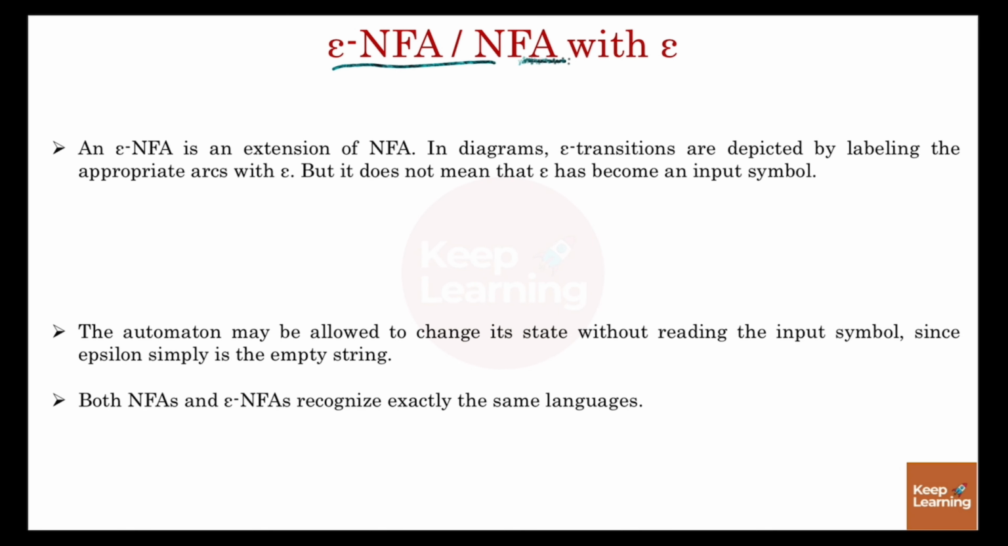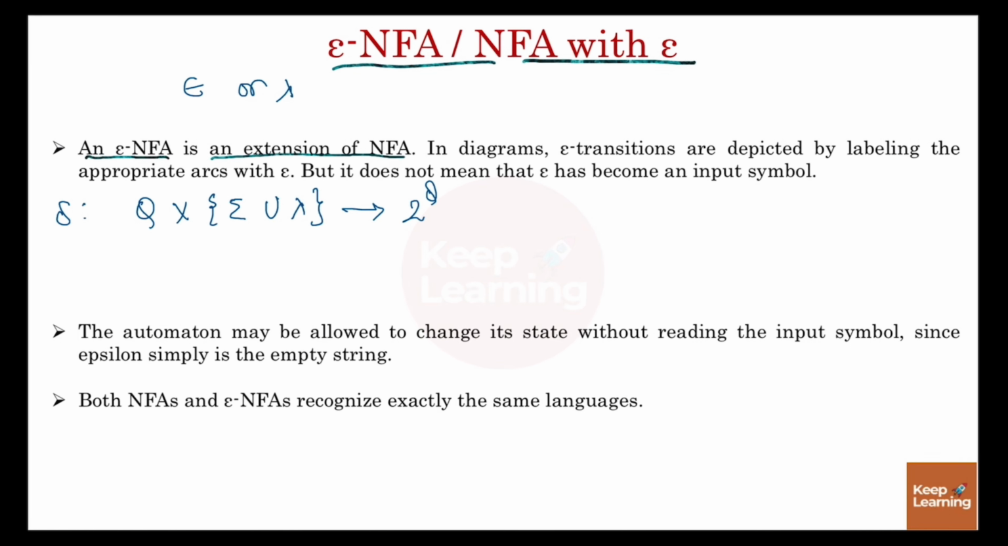epsilon-NFA or NFA with epsilon. An epsilon-NFA is an extension of NFA. And the transition function of epsilon-NFA is defined as from a state by taking an input symbol or by taking epsilon, you can reach to a number of states. And epsilon can be denoted with the help of this symbol or by lambda.